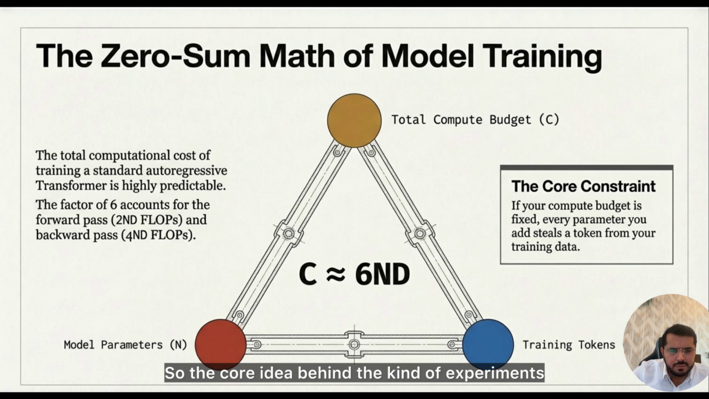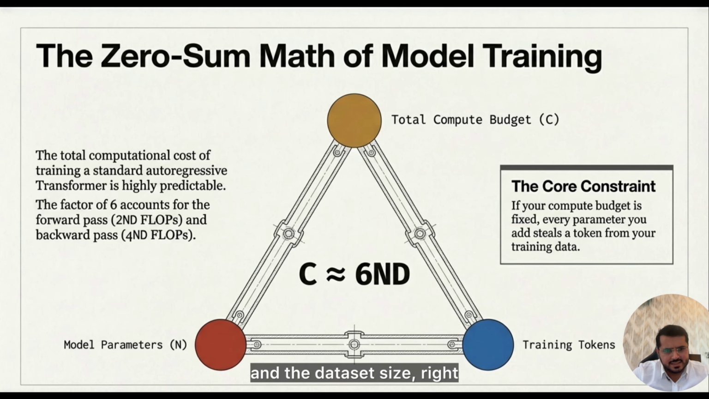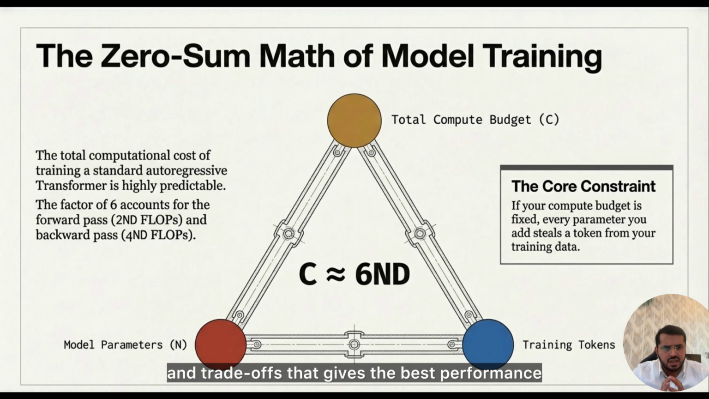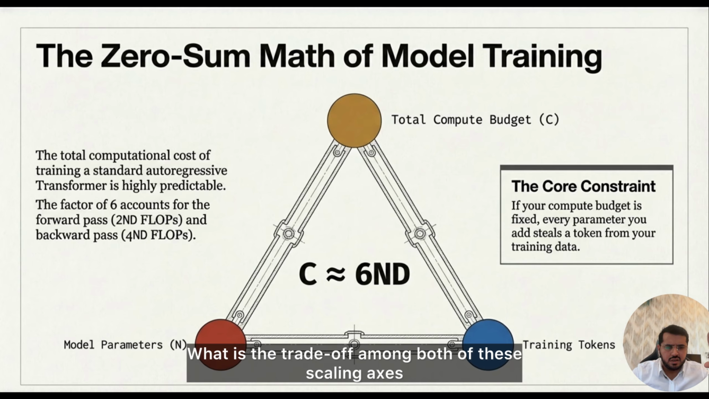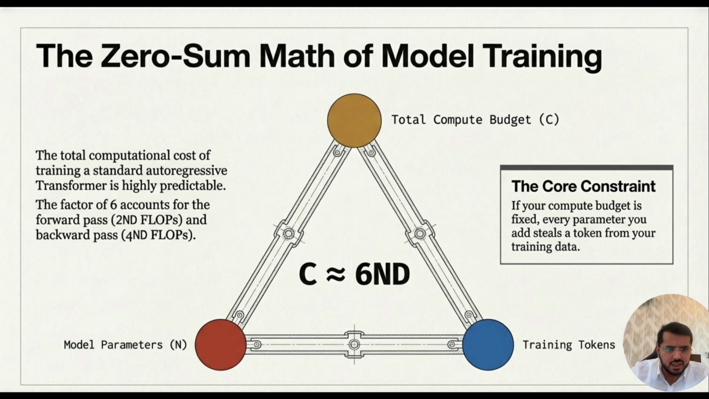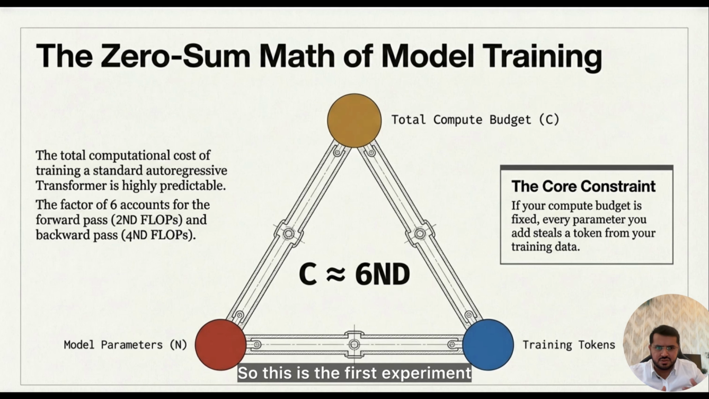So the core idea behind the experiments that we are going to run is that we have to systematically vary the model size and the dataset size, and we have to measure training loss and validation loss. We want to discover the combination of these parameters that gives the best performance for a fixed compute budget. What is the trade-off among both of these scaling axes? The compute scaling axis is fixed. Model size and dataset size are what we are going to tune up or down. What is the best trade-off? We will see that when we fix compute and train many models of different sizes. So this is the first experiment.